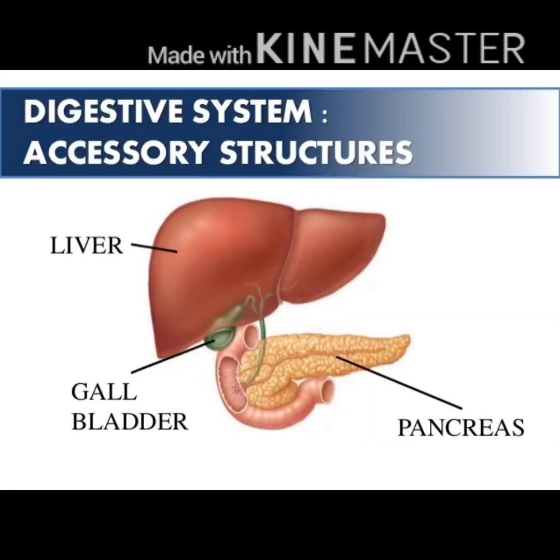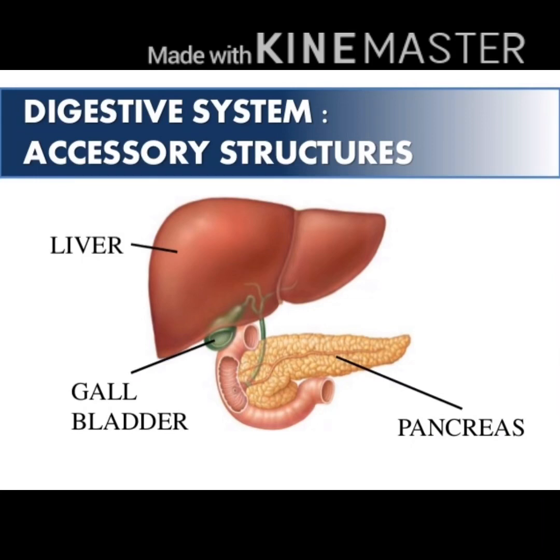There are some accessory glands which pour their secretions in the small intestine to break down insoluble complex substances into simple soluble substances. One of the accessory glands is the liver, which is the reddish-brown largest gland of the body, located in the upper right part of the abdominal cavity, and secretes bile juice which is stored temporarily in the sac-like organ known as the gallbladder. The bile is alkaline in nature and helps in the breakdown of fatty particles.